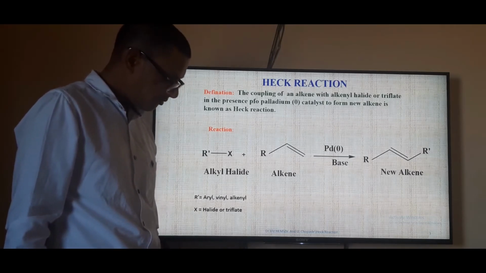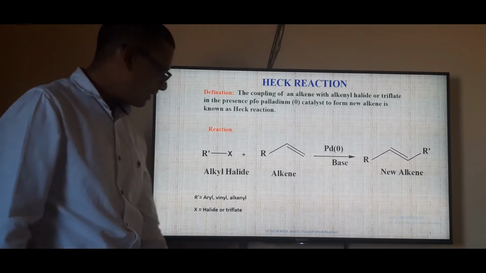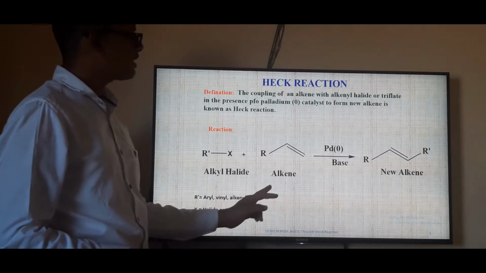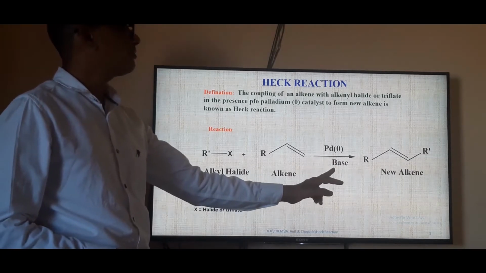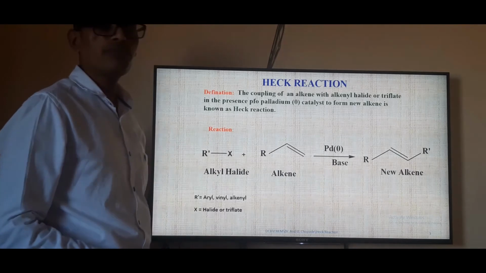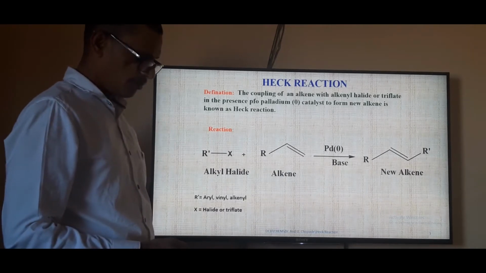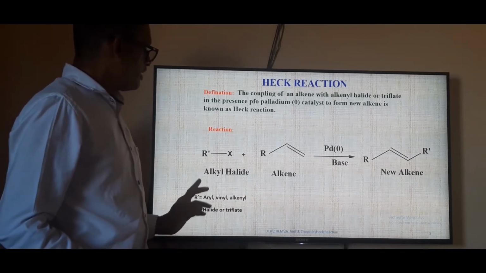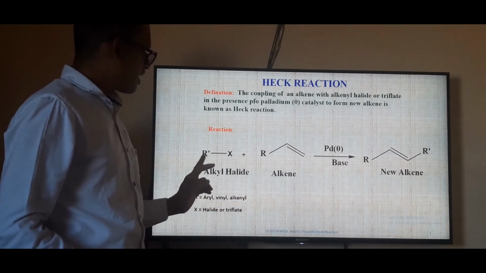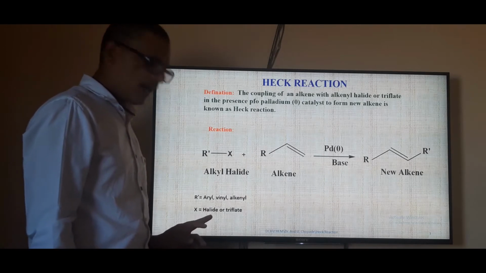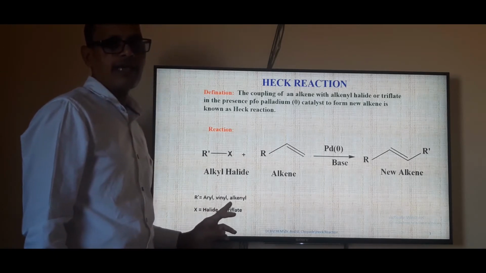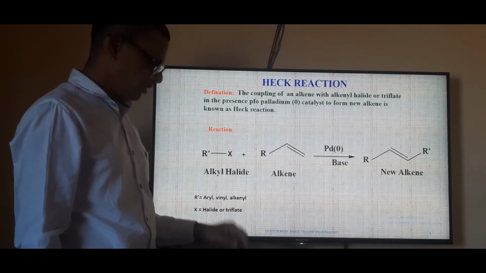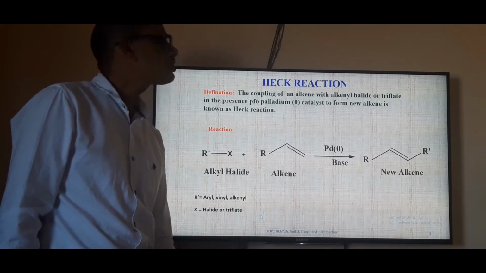amide. In the general reaction, the alkyl halide RX reacts with an alkene in the presence of palladium and base, with formation of a new alkene. It means formation of a new carbon-carbon bond in this position. In the alkyl halide RX, R is the alkyl group. The R group is aryl, phenyl or alkyl, and X is a halide or triflate, generally used in the Heck reaction.